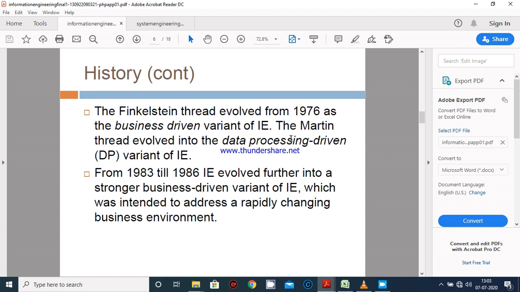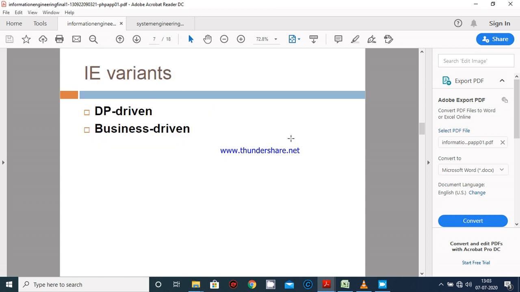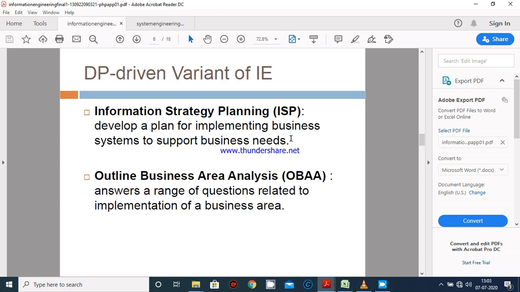From 1983 to 1986, information engineering evolved further into a stronger business-driven variant of IE, which was intended to address a rapidly changing business environment. These are the information engineering variants, like the DP-driven variant and the business-driven variant. The DP-driven variant of IE has stages. The first is ISP, that is information strategy planning. Second one is OBA, that is outline business area analysis.